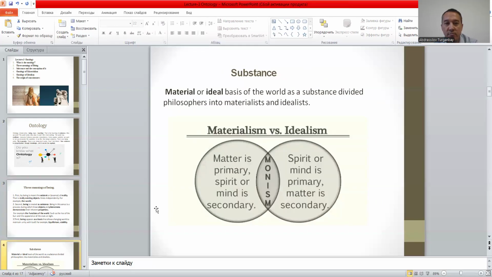Then comes substance. Substance is divided into two movements. The first one is material, and the second one is ideal. So materialism or idealism. According to the materialists, matter is primary, spirit or mind is secondary. In contrast to this, idealists think that spirit or mind is primary, matter is secondary.